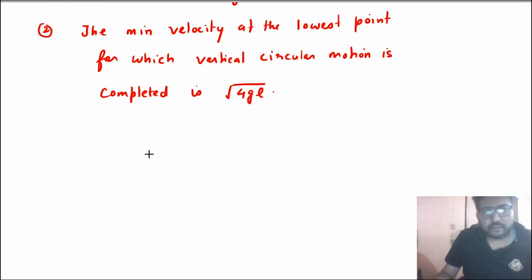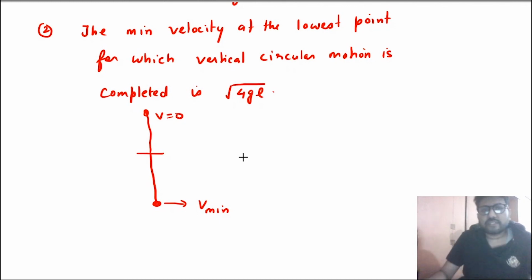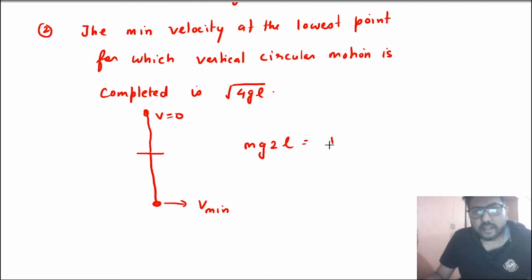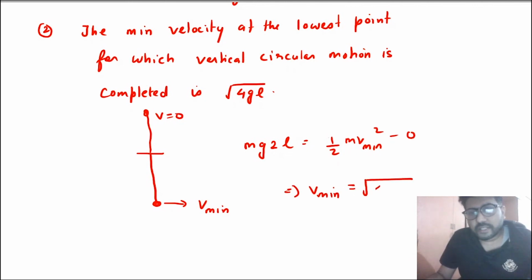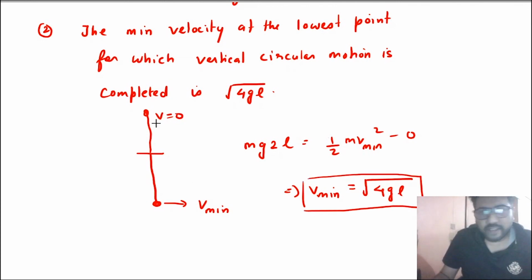Because in this case you will make the velocity 0 at the highest point and not the tension. So if you use the law of conservation of mechanical energy, you will say that the gain in potential energy is mg 2L and the loss in kinetic energy is half m v min square minus 0. So that means v min is equal to root 4gL. So in this case, the minimum speed that you have to give at the lowest point is root 4gL and not root 5gL. That was given in case of a string, right?